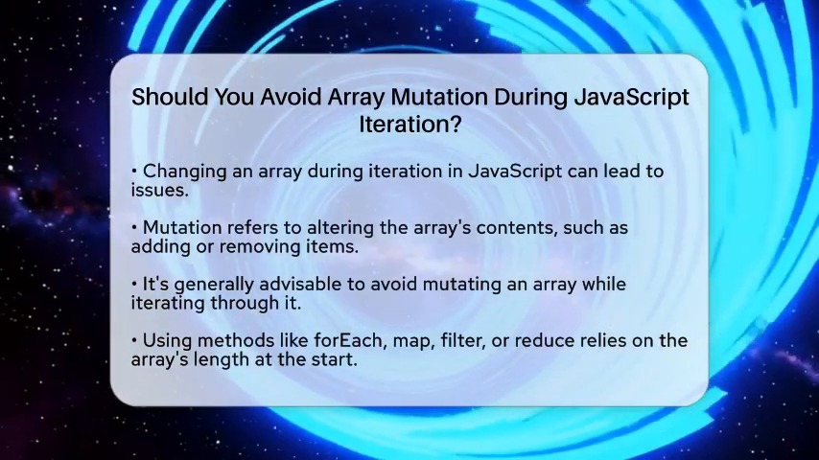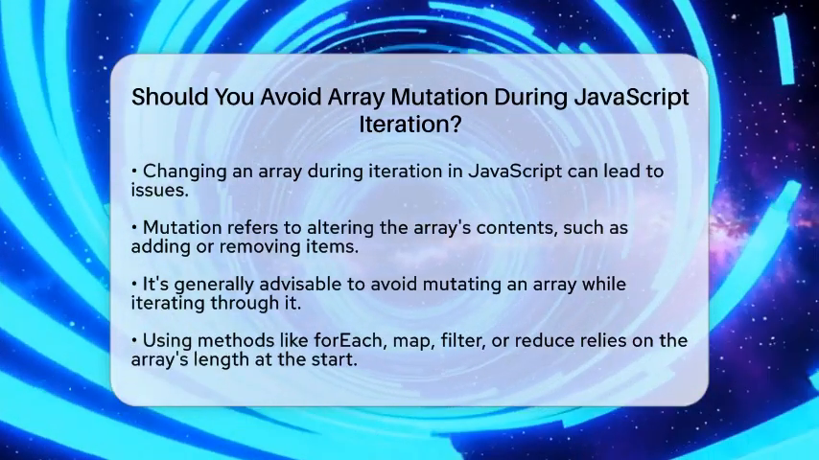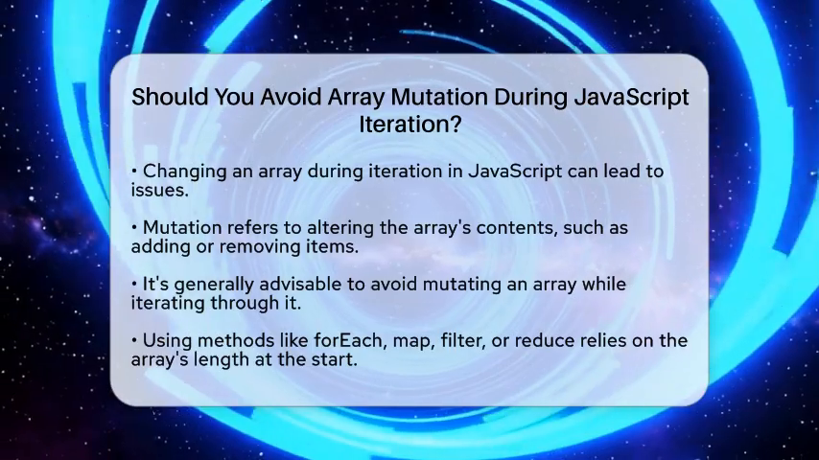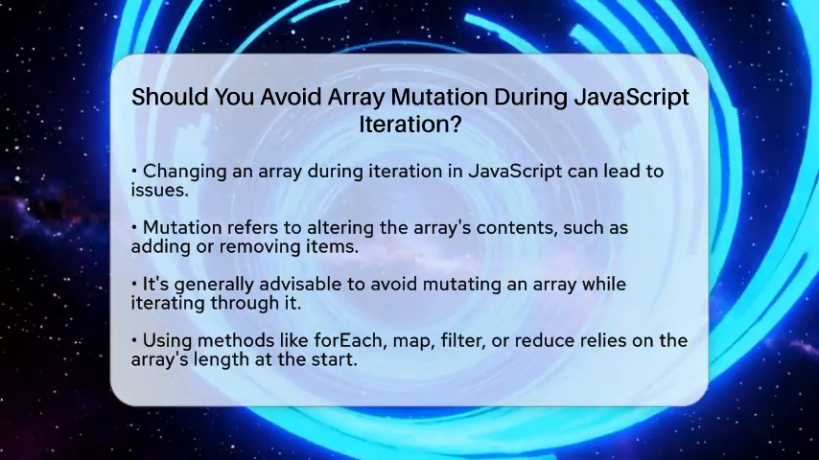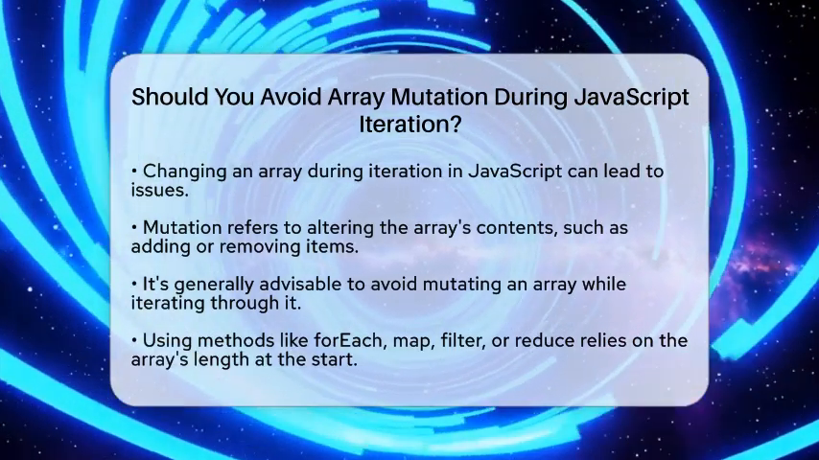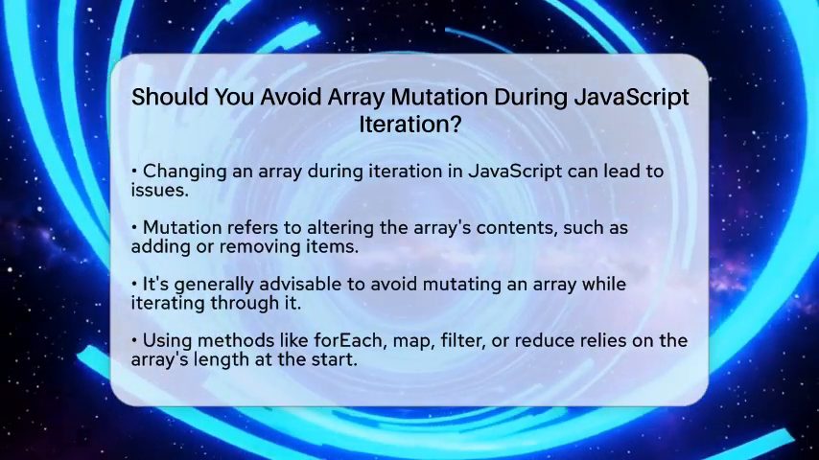Let's break it down. In general, it is best to avoid mutating an array during iteration. Mutating means changing the contents of the array, like adding or removing items. Doing this while iterating can lead to unexpected results and bugs in your code.